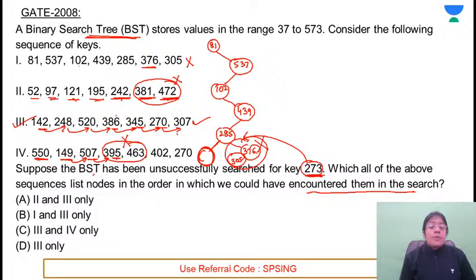They're saying that suppose the binary search tree has unsuccessfully searched for a key, which of the above sequences list nodes in the order in which we could have encountered them in search? तो इनमें से कौन सा sequence possible है जो आपको मिला होगा? That is option 3 only. Sequence 3 only. 3 only means option D is the answer for this problem. Correct? Any doubt in this problem? Next question.